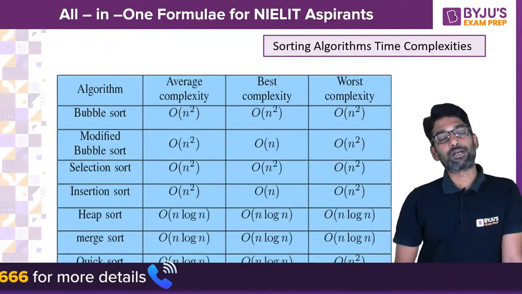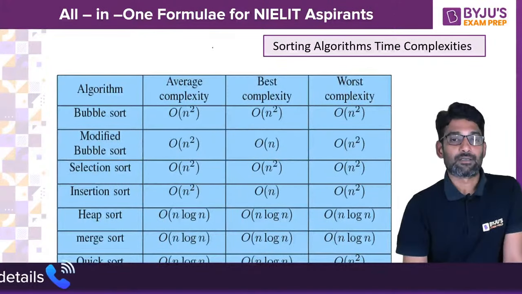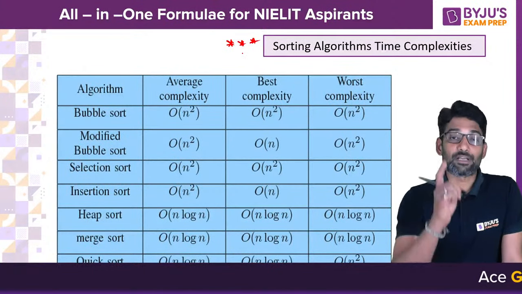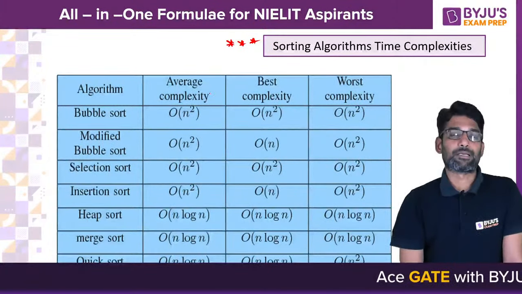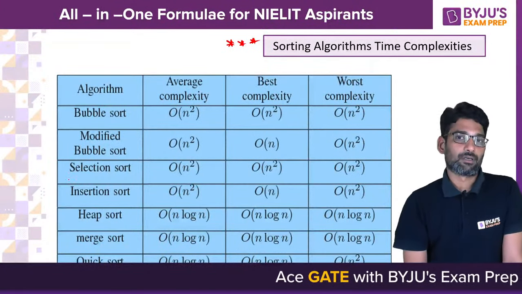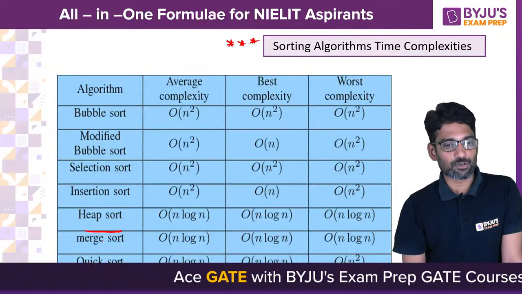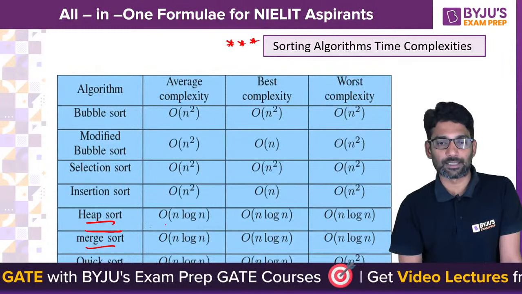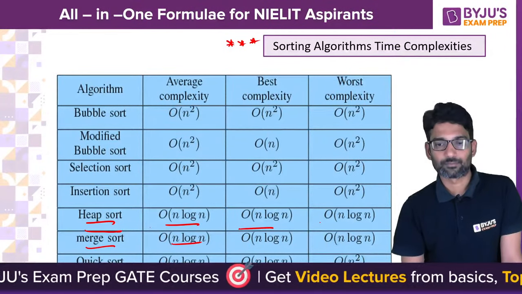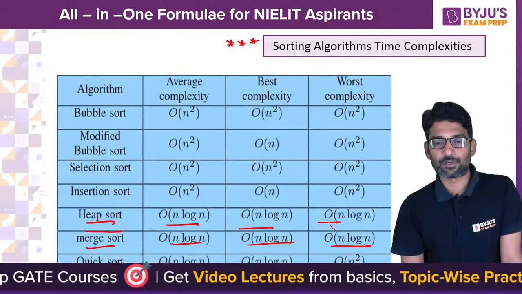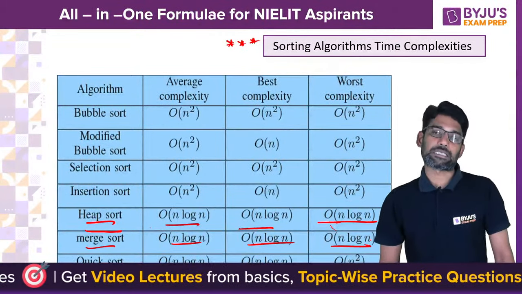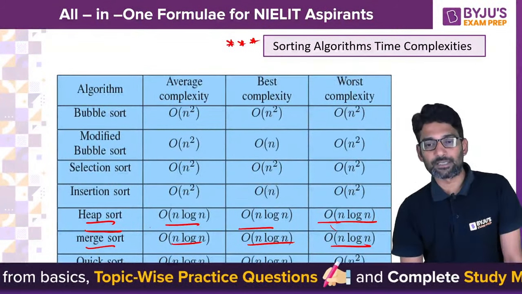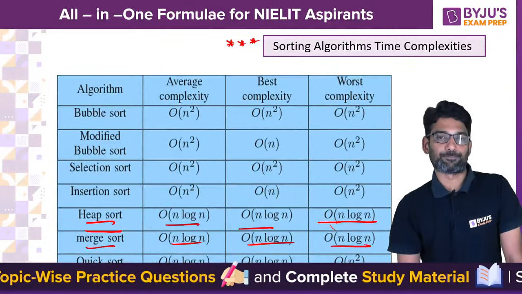Also, sorting algorithms time complexities. You will get a direct question, guys, on this. With respect to case, please remember best case, average case, worst case. It is very easy. Heap sort and merge sort have time complexity of n log n in all the cases. Quick sort has n square time complexity in the worst case, in the other cases n log n.